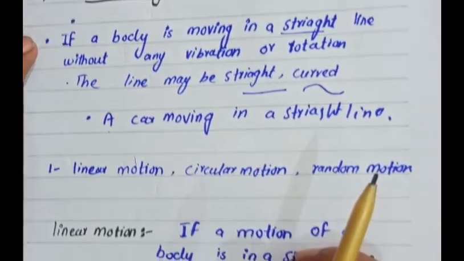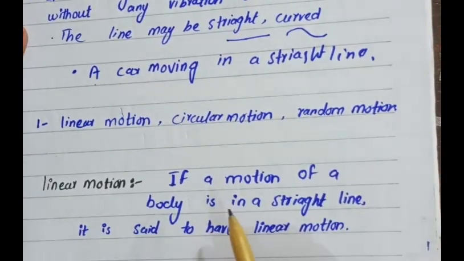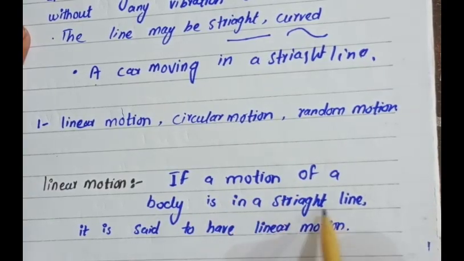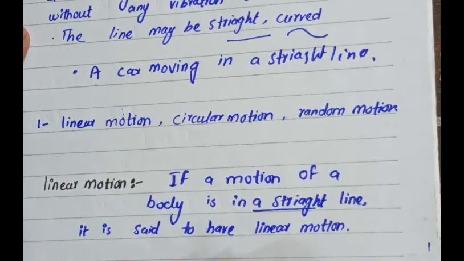What is linear motion? If the motion of a body is in a straight line, it is said to have linear motion.